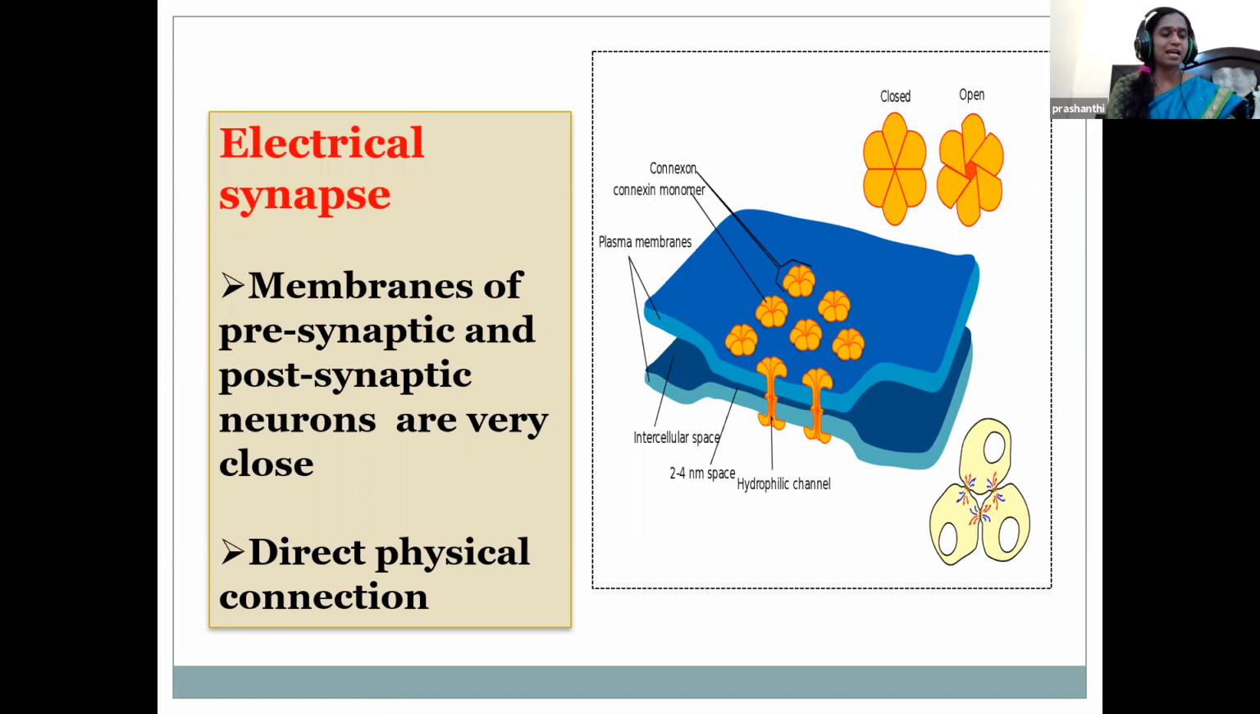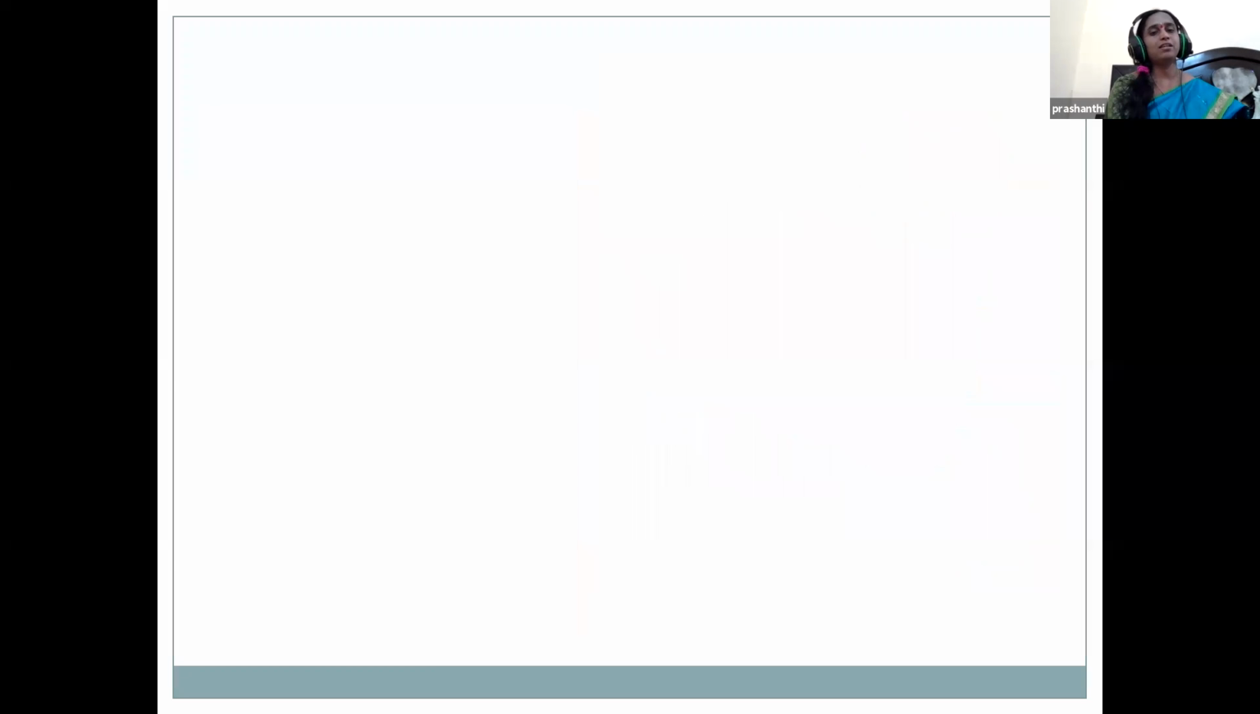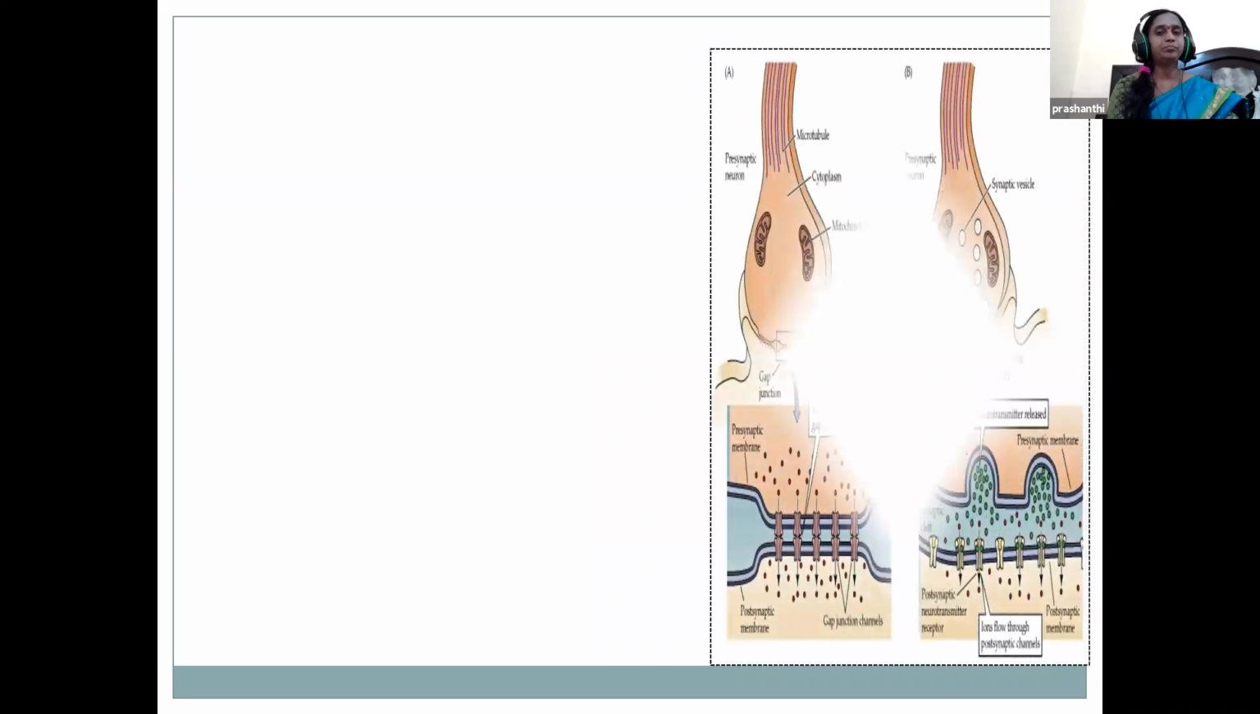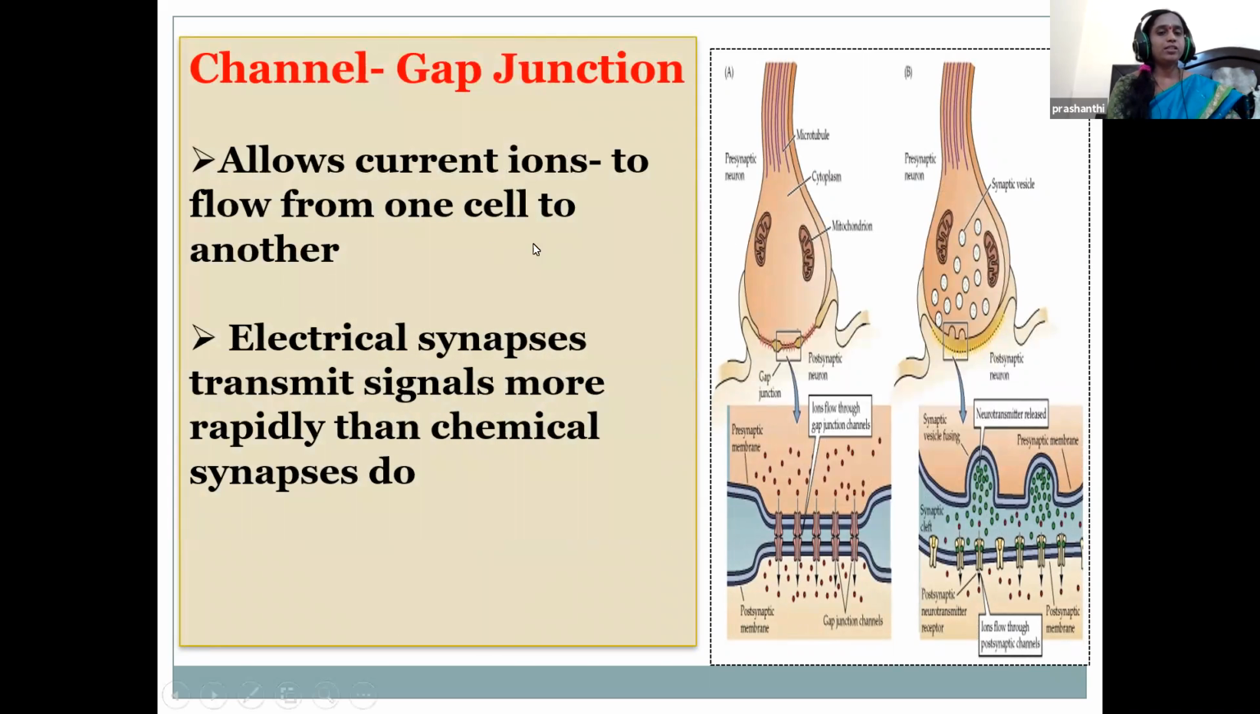The electrical synapse is found in the brain too, and it transmits signals faster than the chemical synapse. Here, just see, children, these are the current ions. These have been moving from one cell to the other. So it has been transmitting, and this space, children, is called the gap junction. When compared to the chemical synapse, the electrical synapse transmits the signals more rapidly.